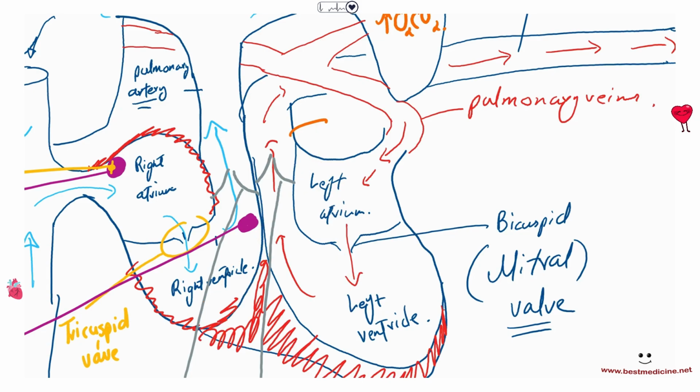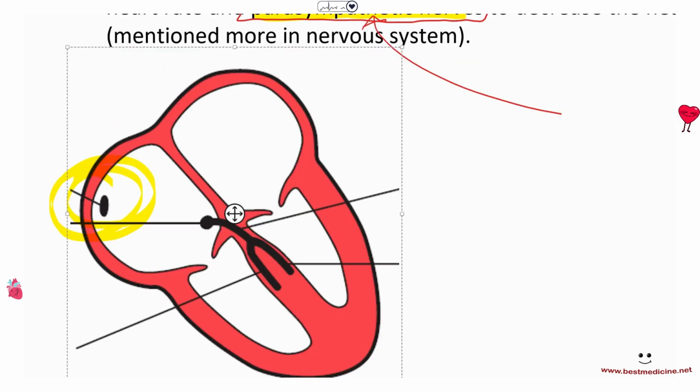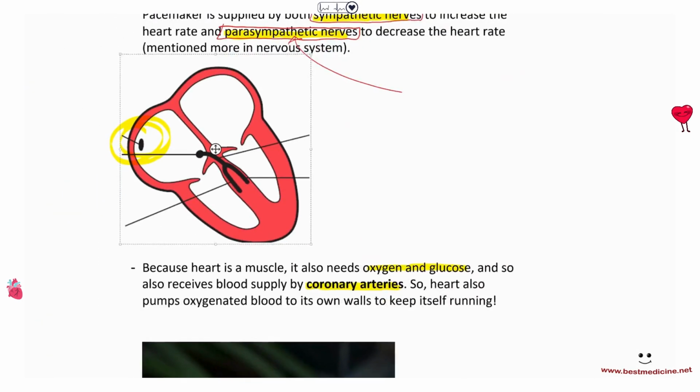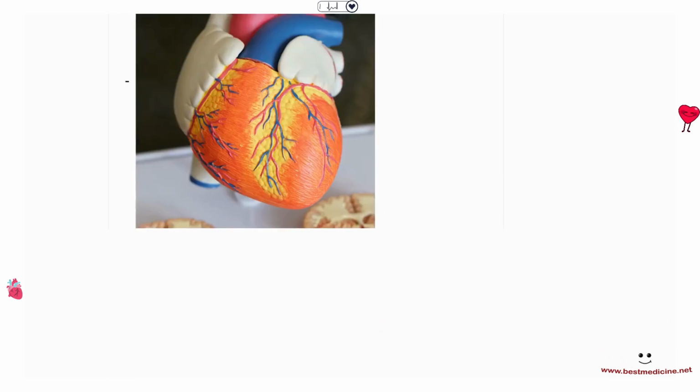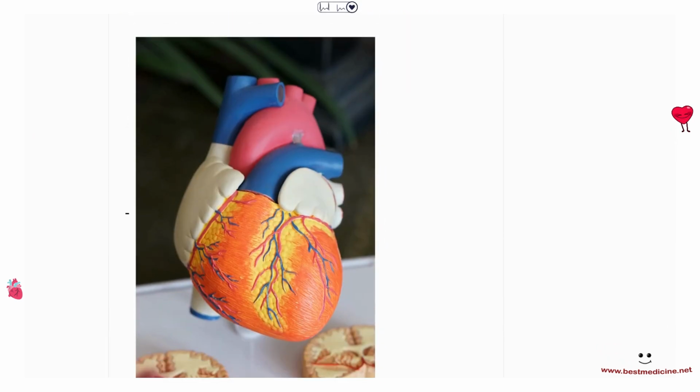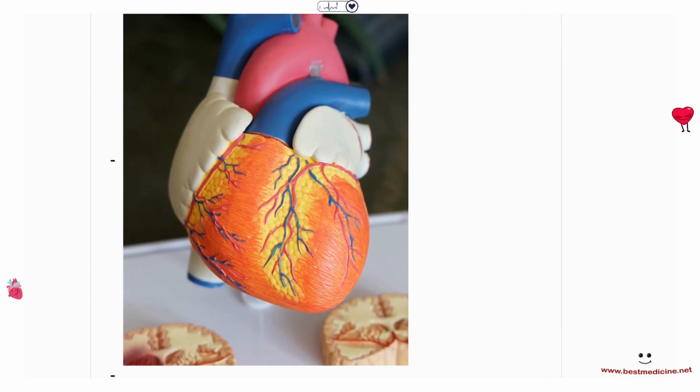Now, the importance of coronary arteries for AQA, at least, is that it helps you understand coronary artery disease. You see this heart diagram here, right? This is the same diagram, they've just closed it back. Earlier it was opened. So you see these blood vessels that are surrounding the heart muscle? These are coronary blood vessels, so coronary arteries and coronary veins. The red ones are coronary arteries, and the blue ones are coronary veins. And these are supplying the heart muscle.